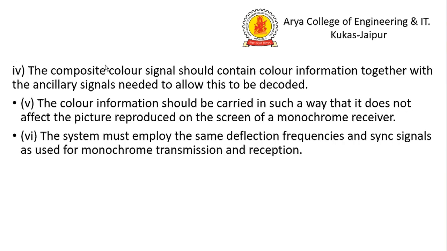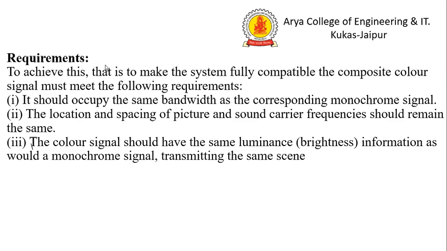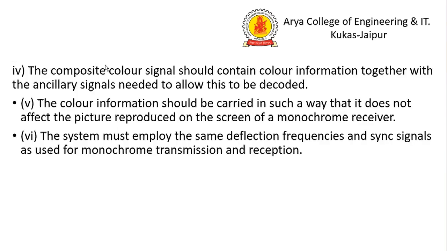The composite color signal should contain color information together with the ancillary signal needed to allow this to be decoded. The color information should be carried in such a way that it does not affect the picture reproduced on the screen of a monochrome receiver. The system must employ the same deflection frequencies and sync signals as used for monochrome transmission and reception.